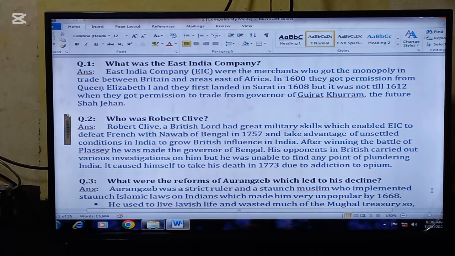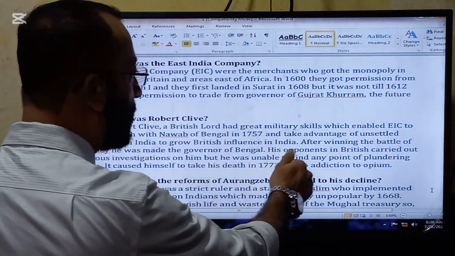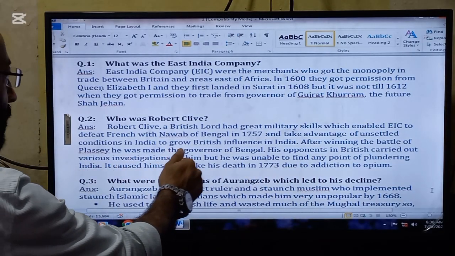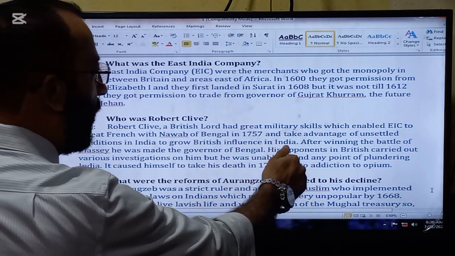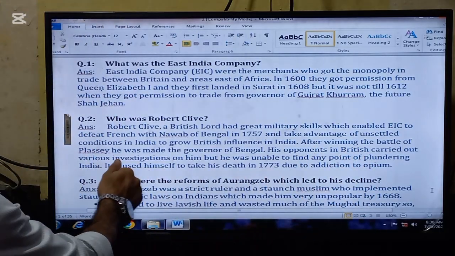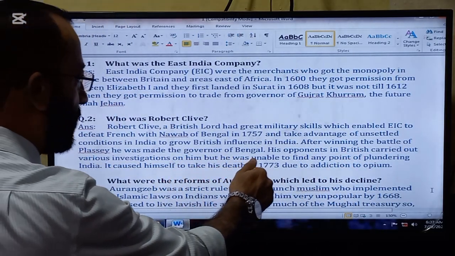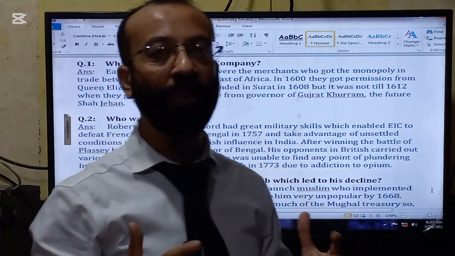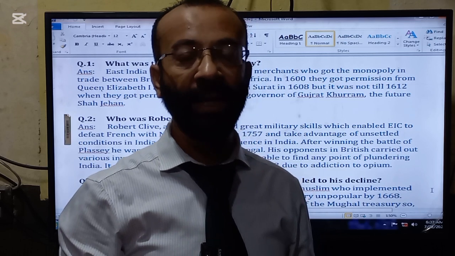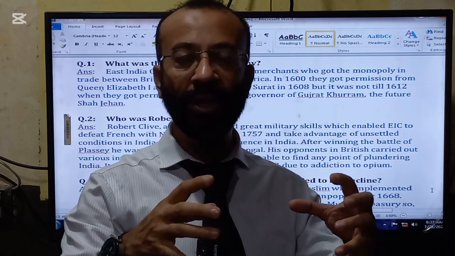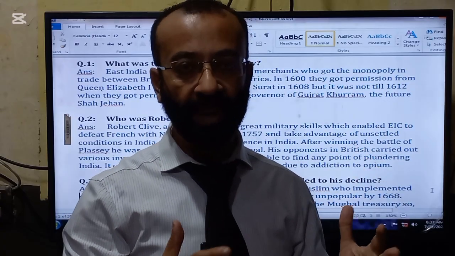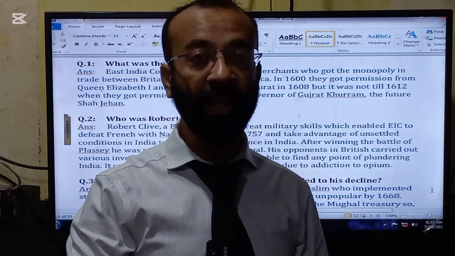The next question is, who was Robert Clive? Robert Clive, a British lord, had great military skills which enabled the East India Company to defeat the French with the Nawab of Bengal in 1757 and take advantage of the unsettled conditions in India to grow British influence in India. So that was the time when the French and the Portuguese and the British were trying to capture the subcontinent.